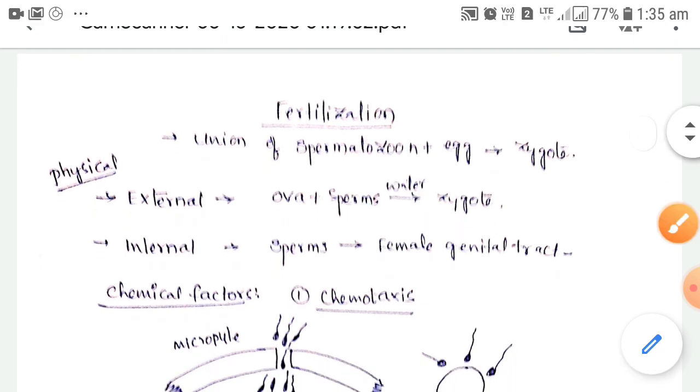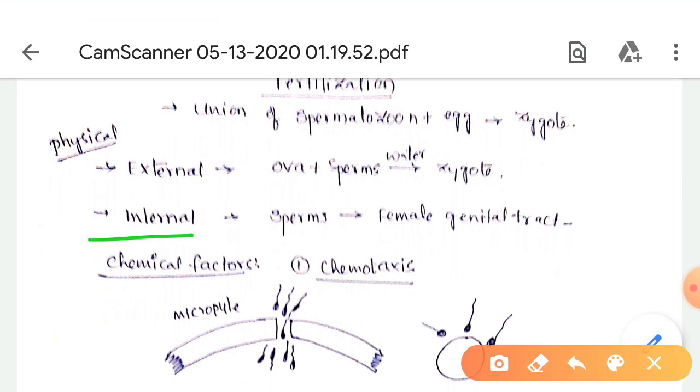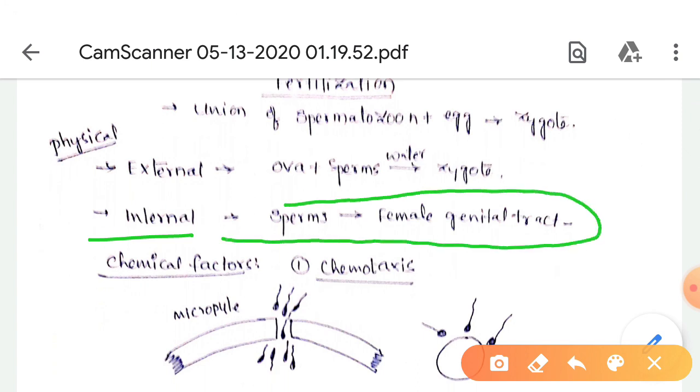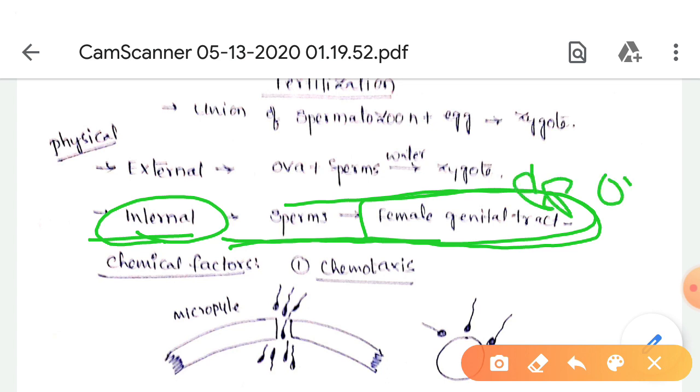Another one is internal fertilization. Internal fertilization means the sperms are introduced into the female genital tract, where the sperm and ova fuse. This is called internal fertilization, and it is the advanced type.